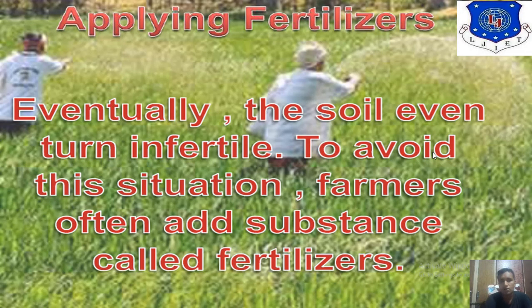Now, applying fertilizer. Eventually the soil turns infertile. To avoid this situation, farmers often add a substance called fertilizer. So fertilizer is an extra that is given to our crop to help it develop very well.